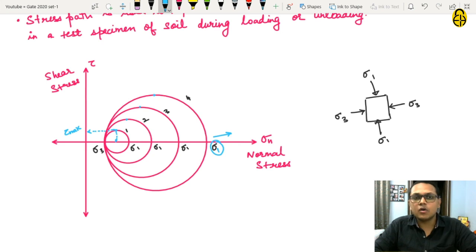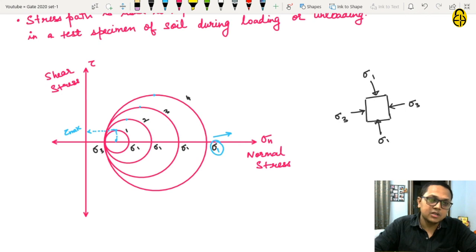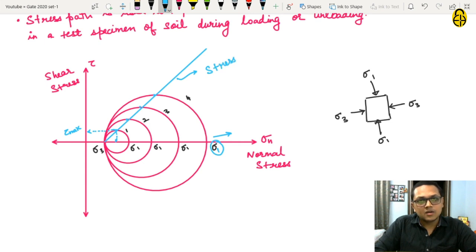You have to conduct the whole triaxial experiment again, draw the Mohr circle, and then see. But with the help of the stress path, you will get a straight line joining all these maximum shear stress points. This line is the stress path corresponding to maximum shear stress.